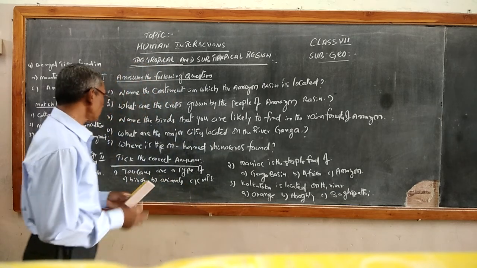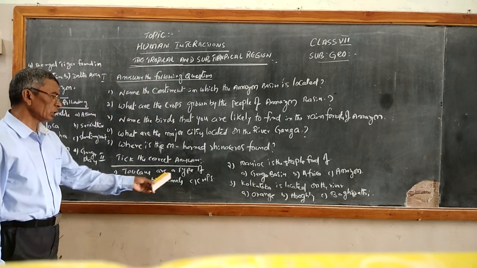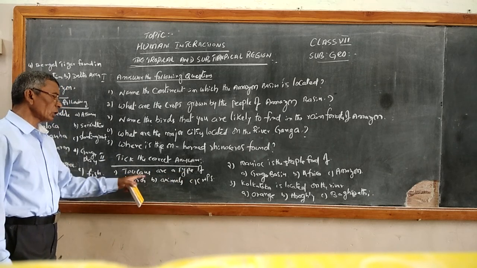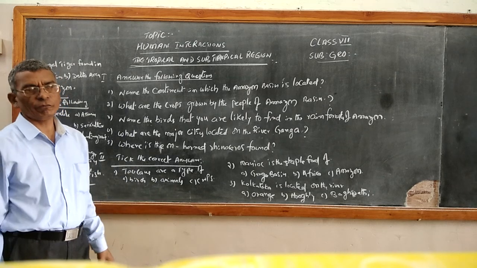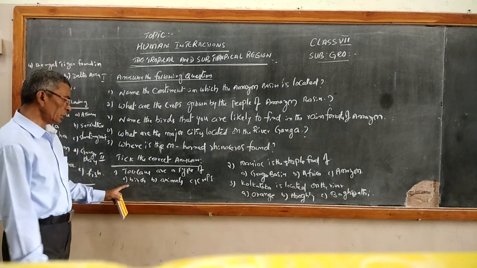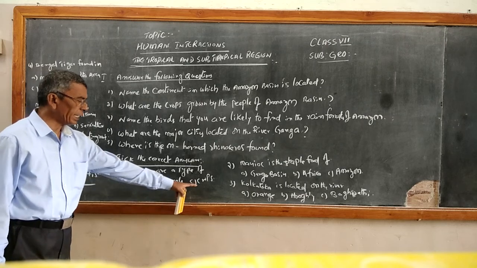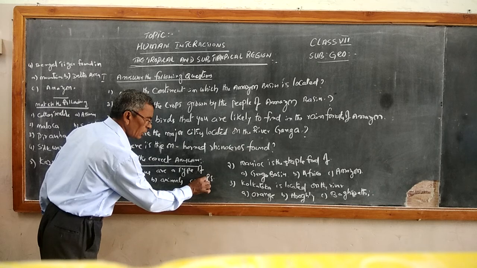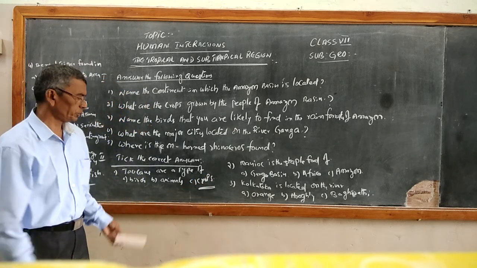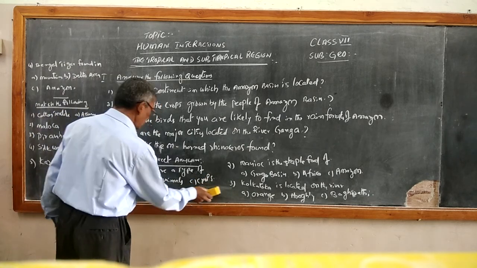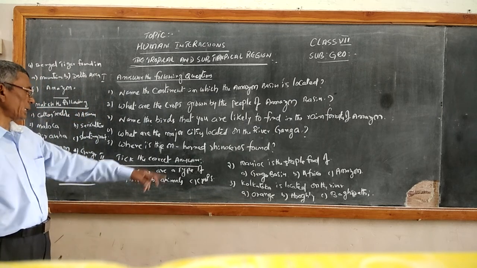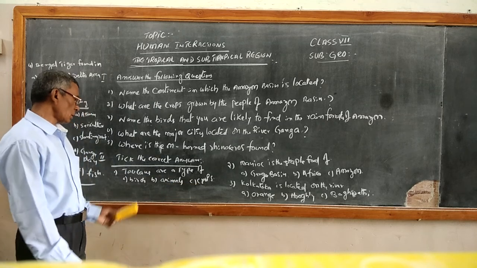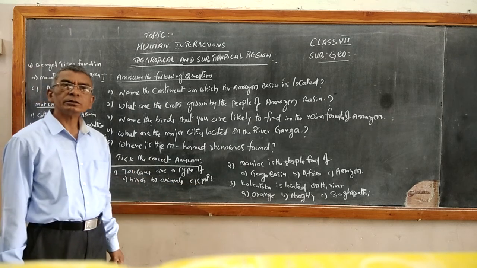Number 1. Toucans are the type of birds, animals, or crops. Toucans are a type of what? It is a bird, animal, or crop.